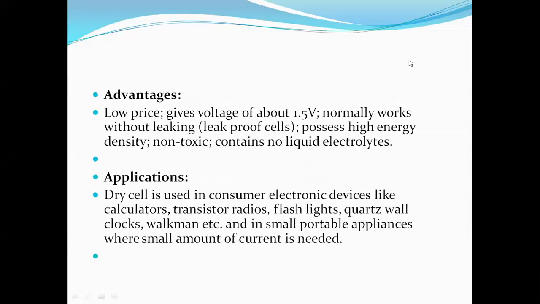Before going to the applications of the primary cell, let me explain the voltage of the dry cell. The voltage of the dry cell is 1.5 volts. It has an excellent leak-proof character, high electric energy density, and it is non-toxic, since it doesn't contain any liquid electrolyte. If there is a liquid electrolyte, it is called a Leclanché cell. If there is a solid electrolyte, it is known as the dry cell.